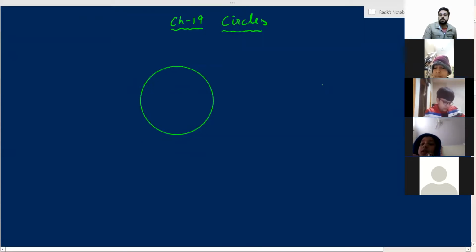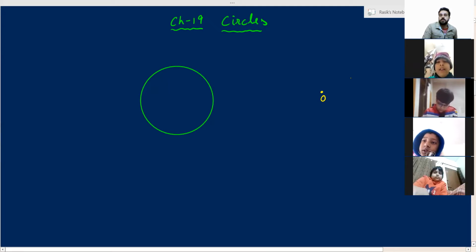Okay. Now see, look at this. I will be explaining what a circle is in detail. Look at this. This is a point. Let's name the point as O. Can we name the point as O? Yes, sir. You can name it anything, but mostly we name O as the center of the circle. We call it the center point.